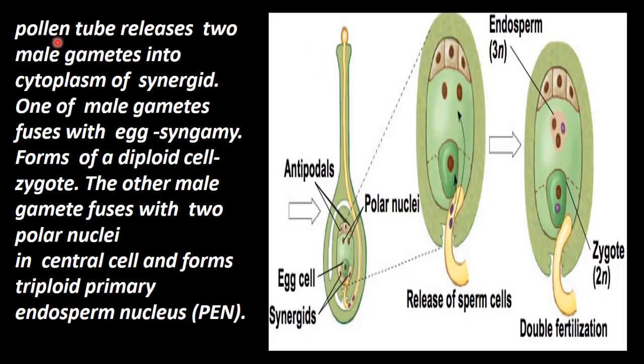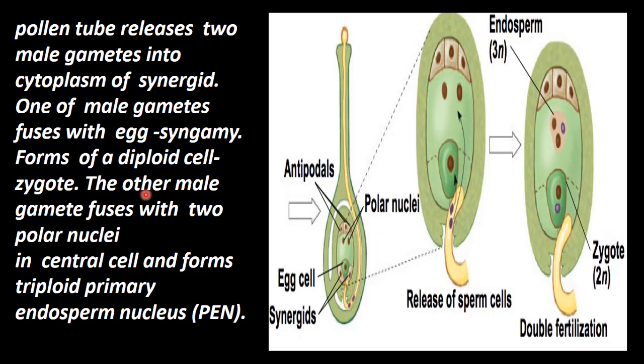Okay, this pollen tube releases two male gametes into the cytoplasm of the synergid, that is, into the ovary through the micropyle, by the direction of the filiform apparatus. Okay, one of the male gametes fuses with the egg. This is called syngamy, and this forms a diploid cell that is called the zygote.